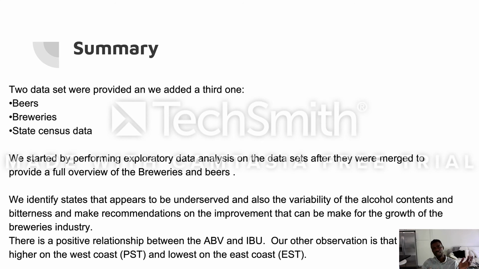We saw during this process that there is a positive relationship between ABV and IBU value, and our other observation is that the higher the ABV value, the higher the IBU value. We can also see from our observation that ABV is much higher on the west coast and lower on the east coast.